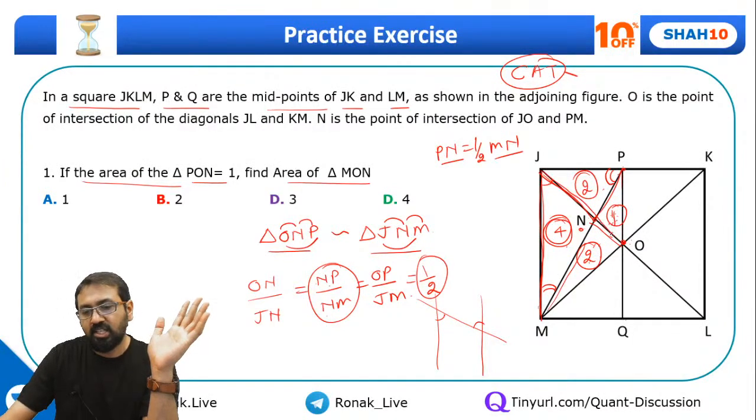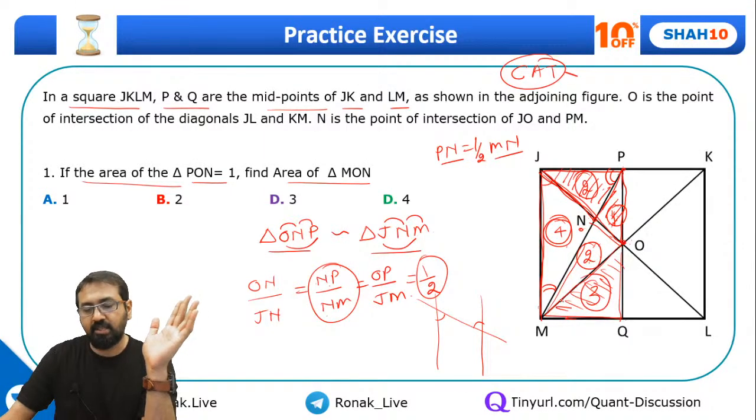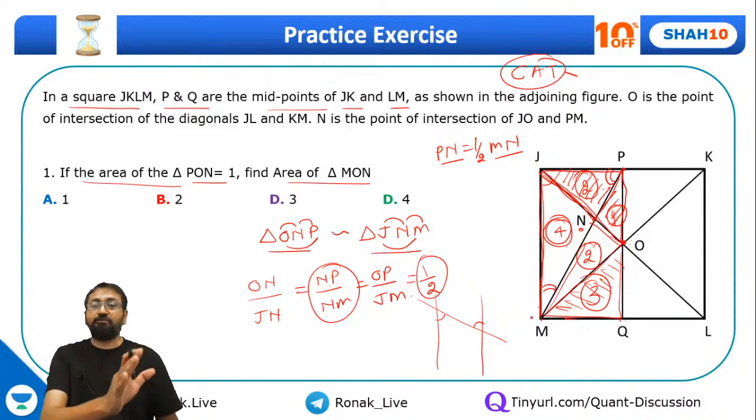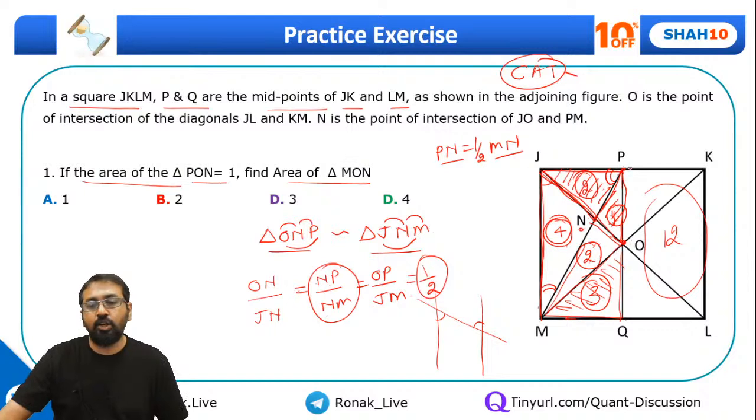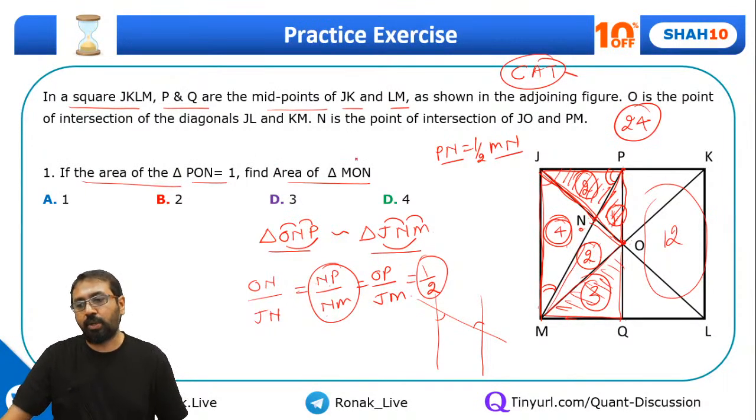So what is this triangle area? OPJ. This OPJ is 1 + 2, 3. So can I say OMQ is also same as OPJ? Once again, this complete area is same as this area. If this is 3, this has to be 3. So what is the area of the half part of the rectangle? It's 2 + 1, 3, + 4, 7, + 2, 9, + 3, 12. So this complete area will also be 12. So what is the area of the complete square? It's 24 units. Now you can answer all the questions.